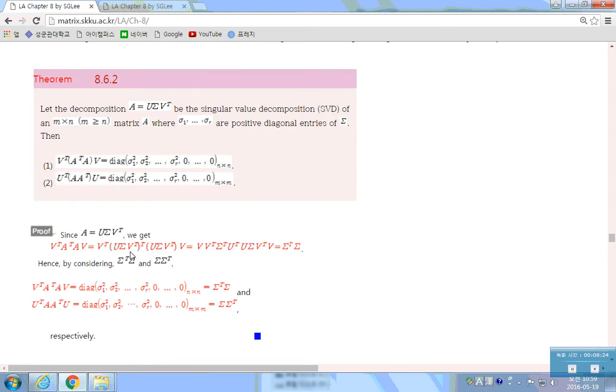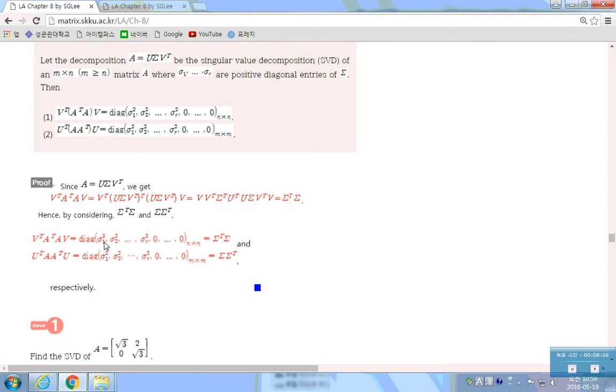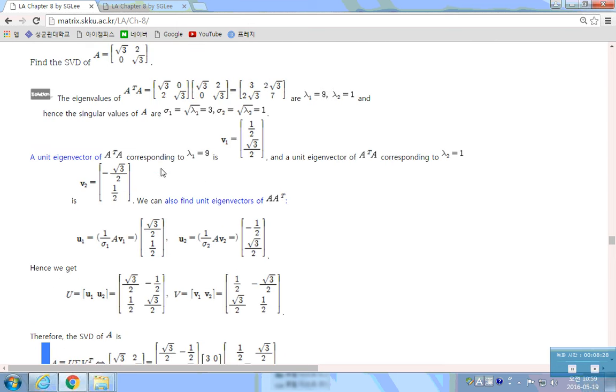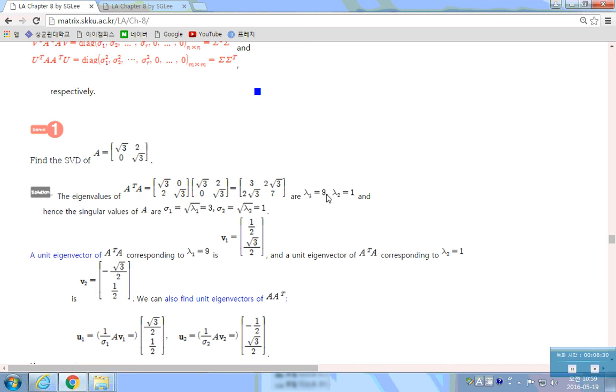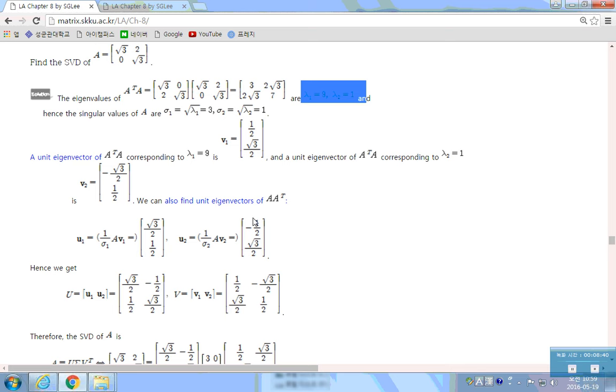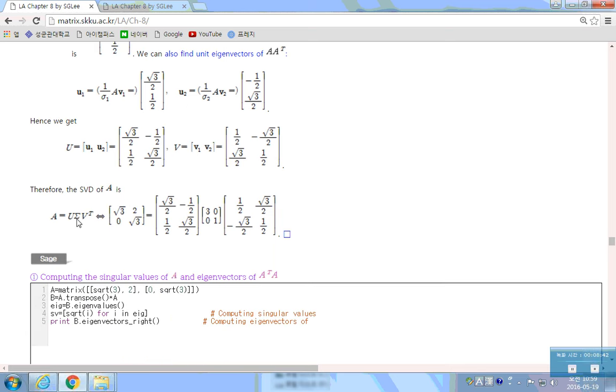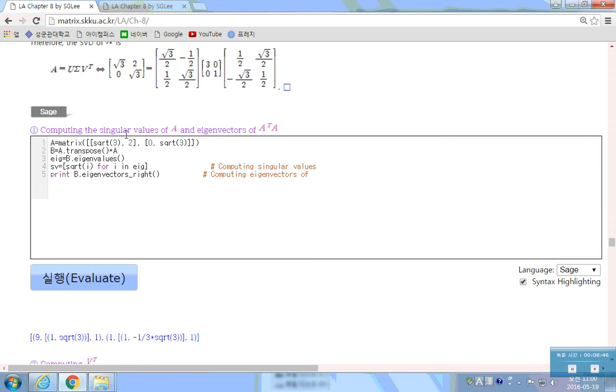Because here you have the squares of the sigma i's. This 9 and 1 are the squares of the singular values. So a singular value is the square root of the eigenvalues of A transpose A or A A transpose. So 3 and 1 are here. So you have U and V and sigma here. That's it. Okay? So let's compute.